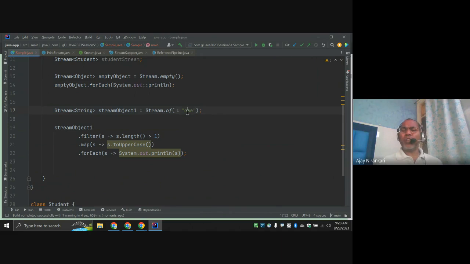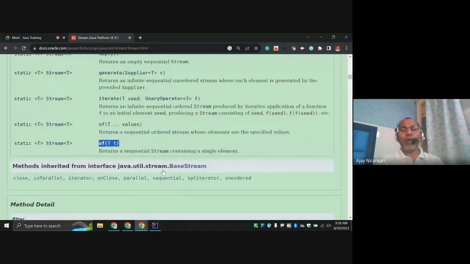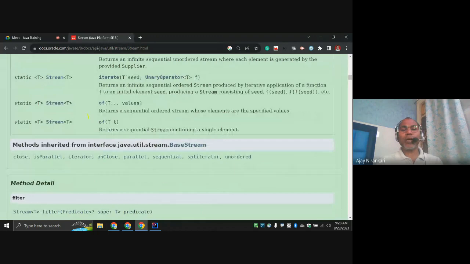But sometimes I want 2, 3, 4 values, not only one value, right? So notice again, go to the Java documentation and notice they have an overloaded method. One method is the single method. Another is the dot, notice here dot value. That means here he can pass any number of values, 2, 3, 4, 5, 6, 7, 8, 9, 10, whatever you want. This is known as a variable argument, right?